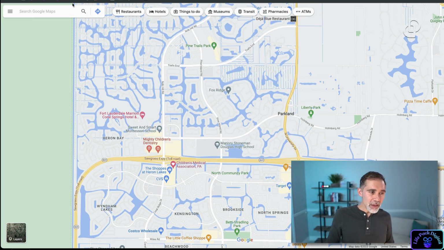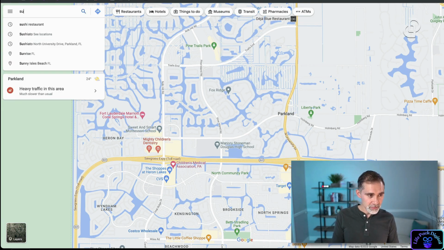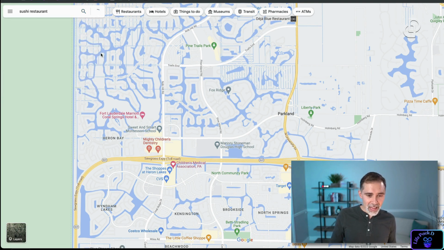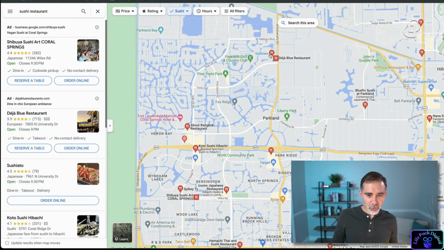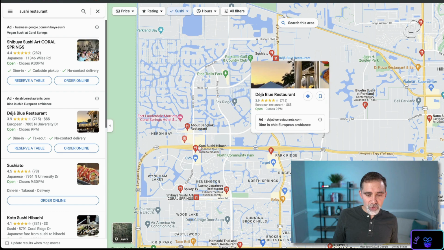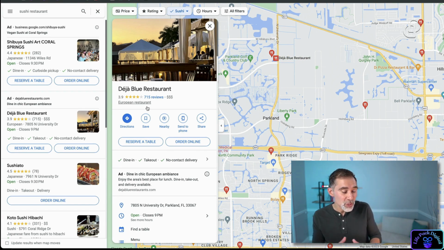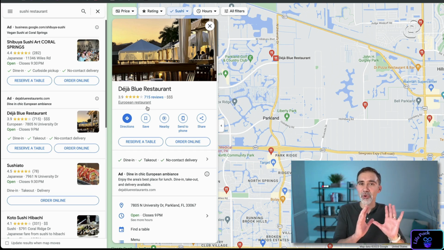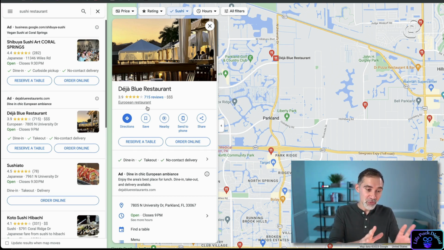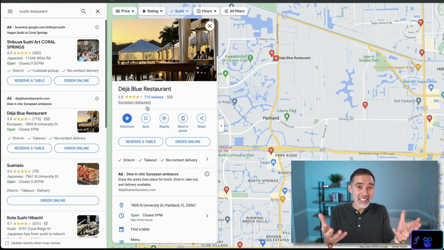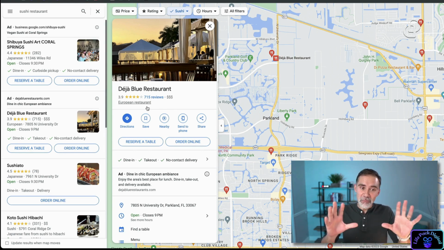Here we are, and I will search for a sushi restaurant, and let's see what we have. Here we have one. Let's go with Deja Vu restaurant. This is a great restaurant that is close by where I live. It's actually just 3.9 on Google, which is not great, but it's a great place. We love the food from this place. So I will use this as an example, just so you understand the process.